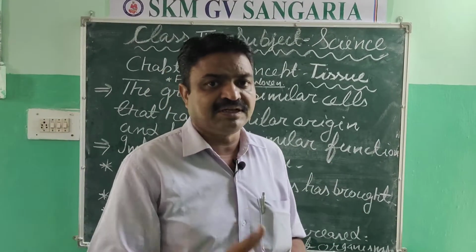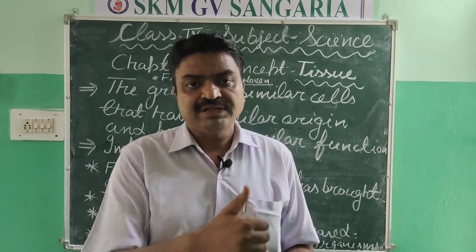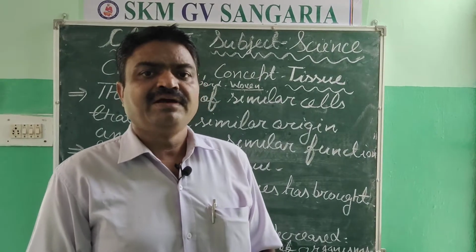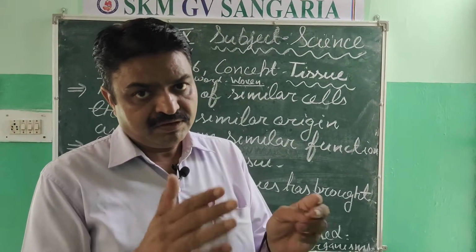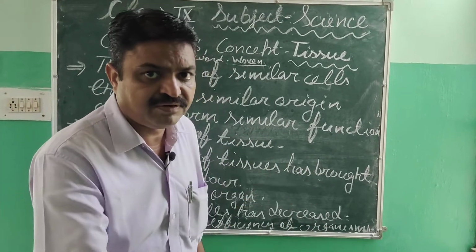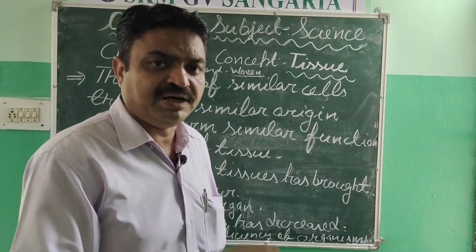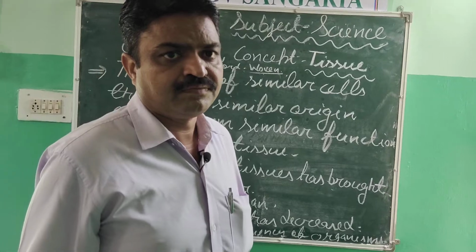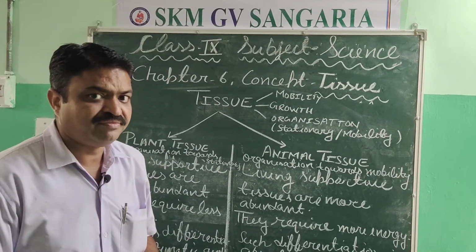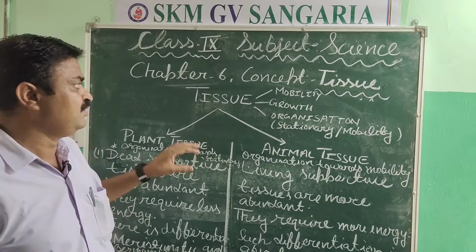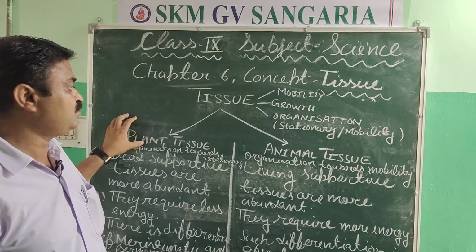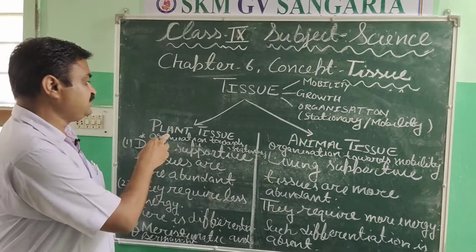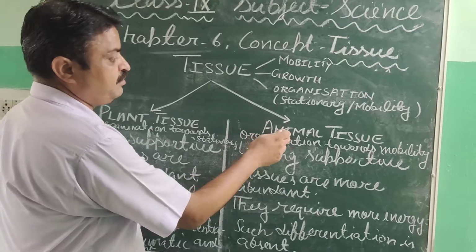When animal cells are grouped together, what do they make? They make animal tissue. After this we will discuss plant tissue and animal tissue. So students, we can classify tissue into two types: first is plant tissue, second is animal tissue.